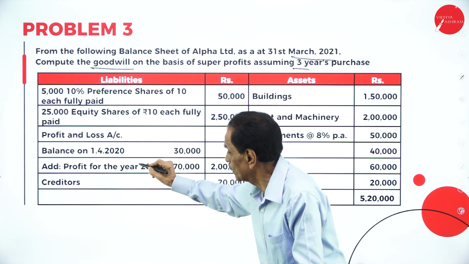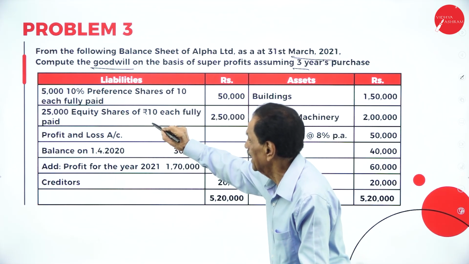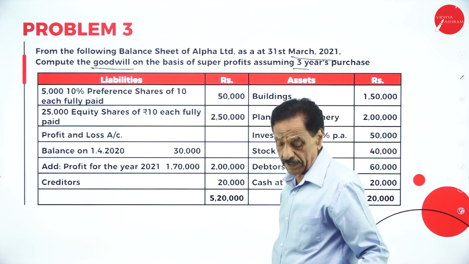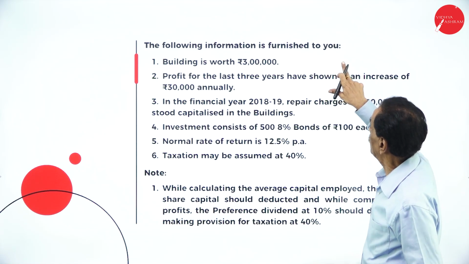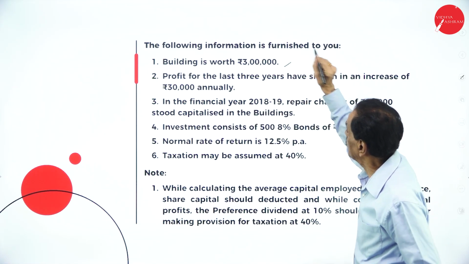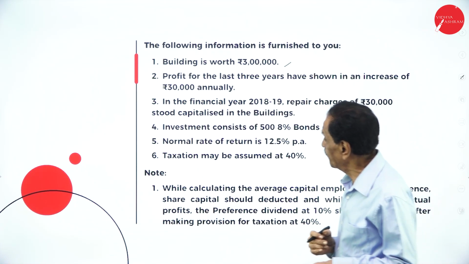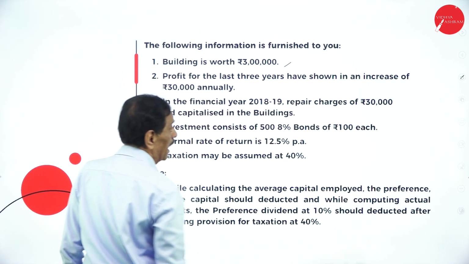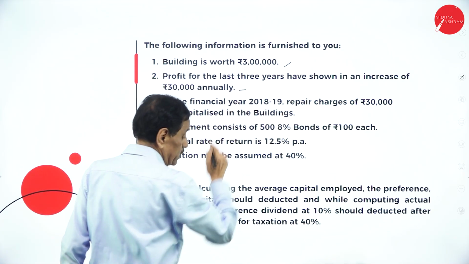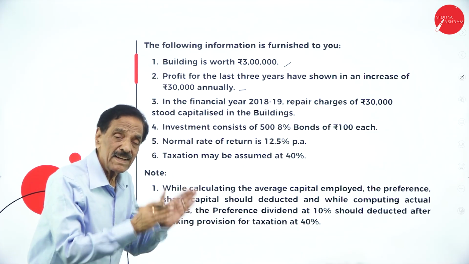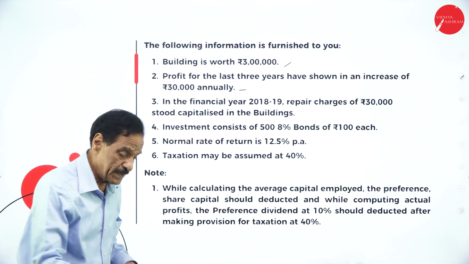Here we have the profit and loss account of the last year and the current year, preference share and equity share. The following information is furnished to you. Building is at market value. Profit for the last 3 years has shown an increase of 30,000 annually. Every year, the profit goes on increasing.